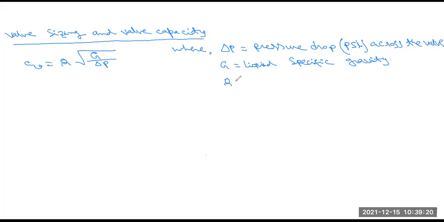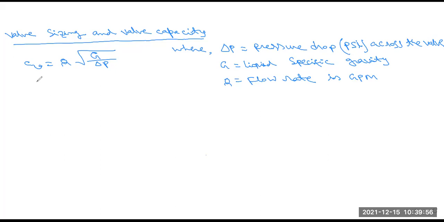Another one is Q. What is Q? Q is the flow rate, and this flow rate uses the unit GPM. And CV is basically the value of the total volume we have to conclude for a particular parameter or liquid flow measurement system.